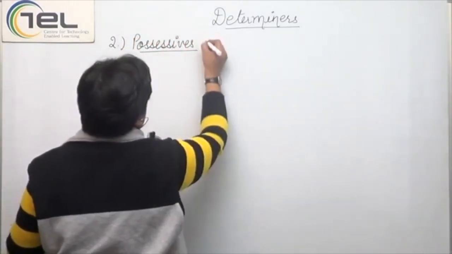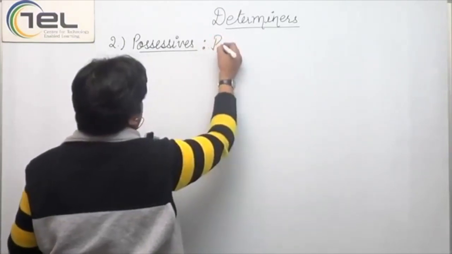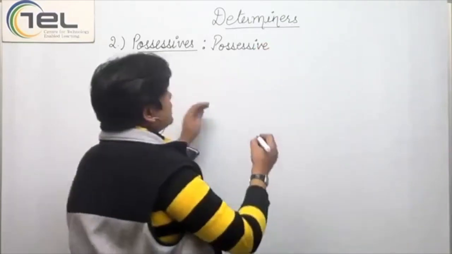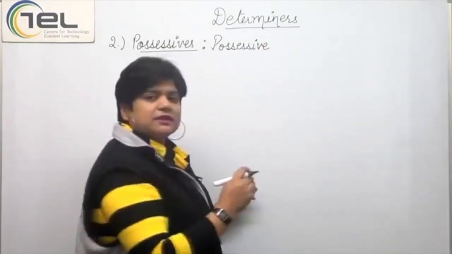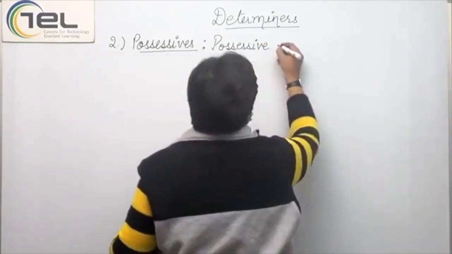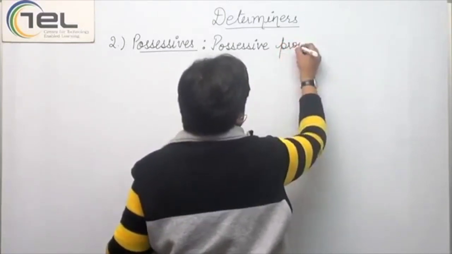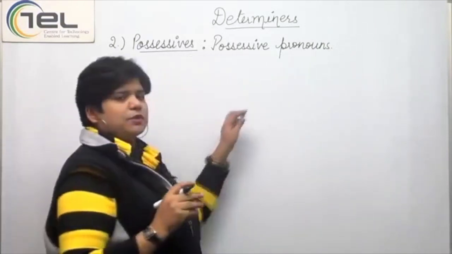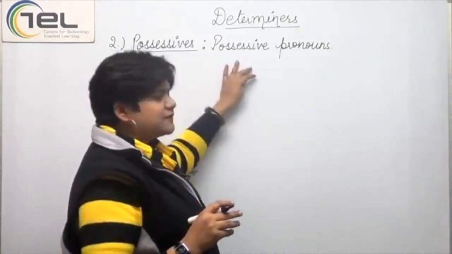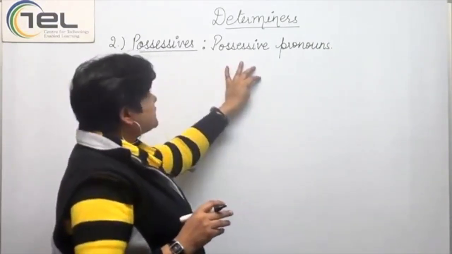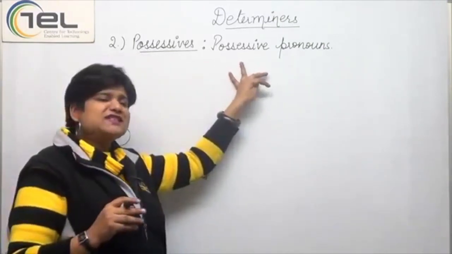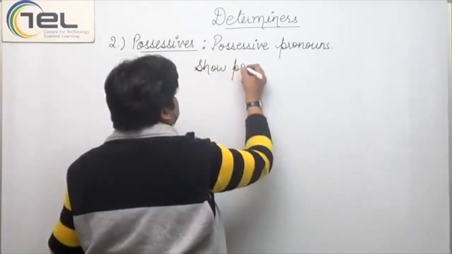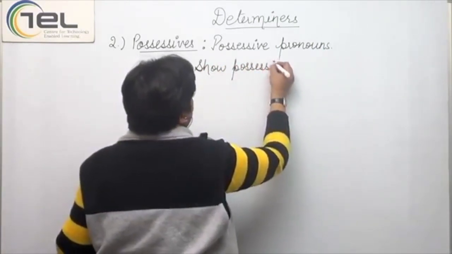Possessives, or you can also call them possessive pronouns, fall into this category of determiners because they determine the noun, right? So, possessive pronouns. Now, what is the purpose behind using a possessive pronoun or possessives in front of a noun? Possessives or possessive pronouns are the words that show possession or ownership.